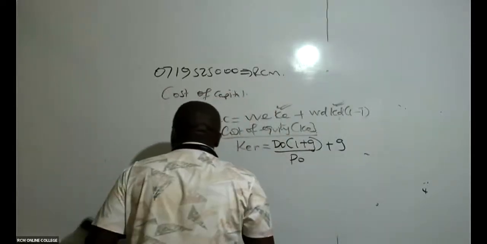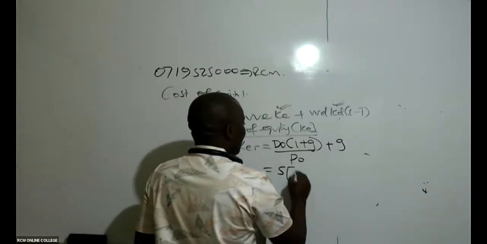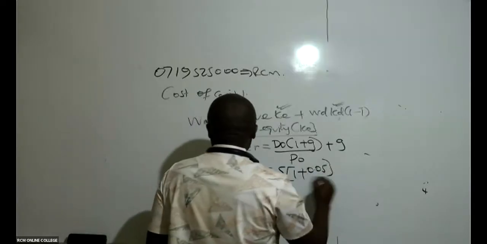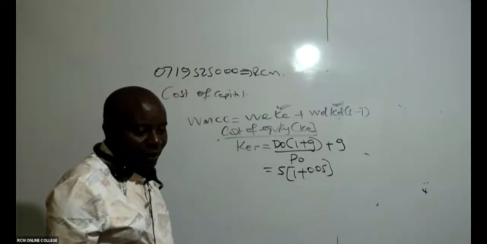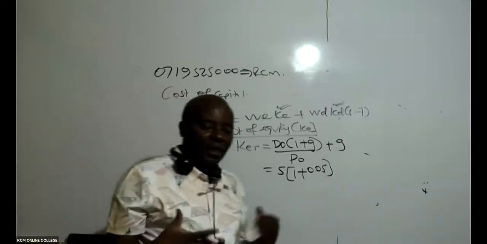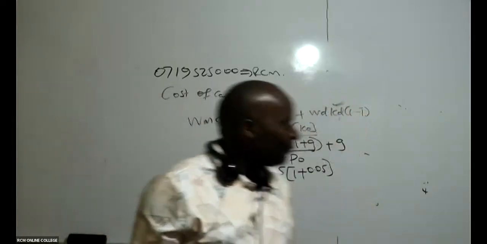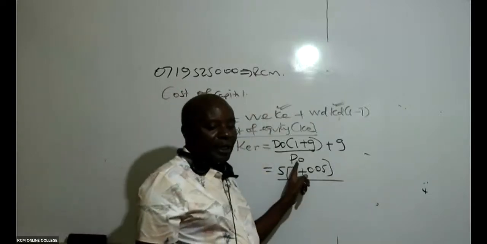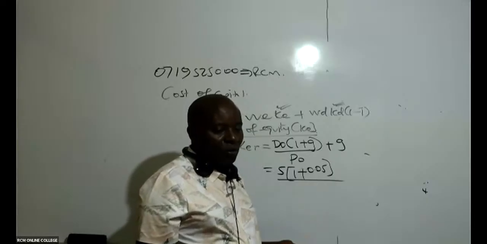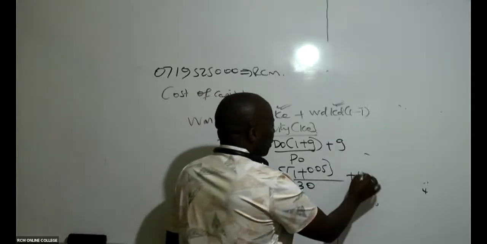You guys have just told me that DO is 5, into 1 plus G, G is 0.05, isn't it? Growth rate is 0.05. You see 5% is the same as 0.05. All right. Divided by PO. Could you kindly remind me what PO is? What is our PO? 30. Plus again, growth rate of 0.05.